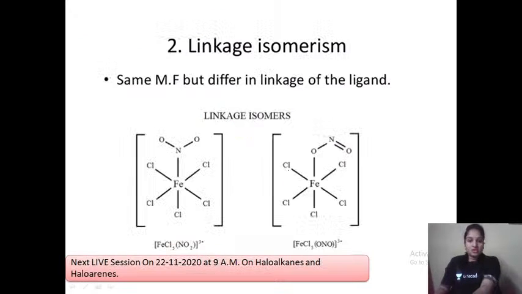Coming to the next type of isomerism, linkage isomerism. Second type of isomerism. Here also the same molecular formula is there, but what they differ in is the linkage. So can anyone comment in the comment section what type of ligands would form linkage isomerism? You have studied this, I think yesterday's class or day before yesterday's class we discussed this. Very simple answer. There is a slight time gap between what I ask and when you reply, so I'll wait for you.